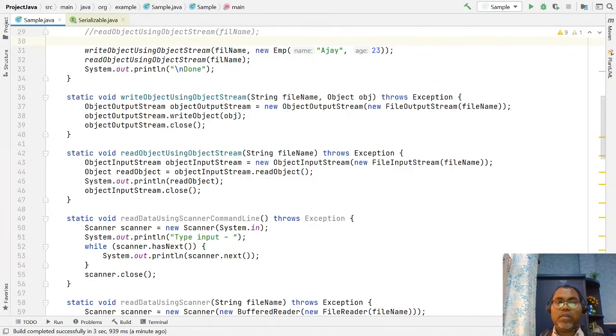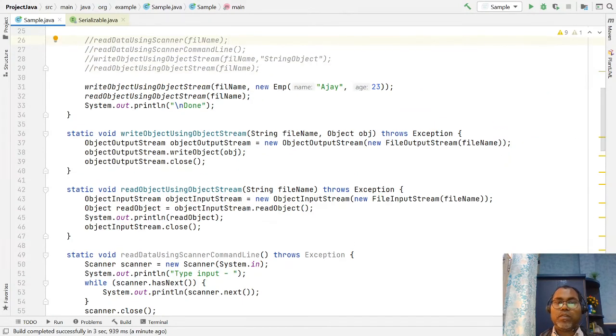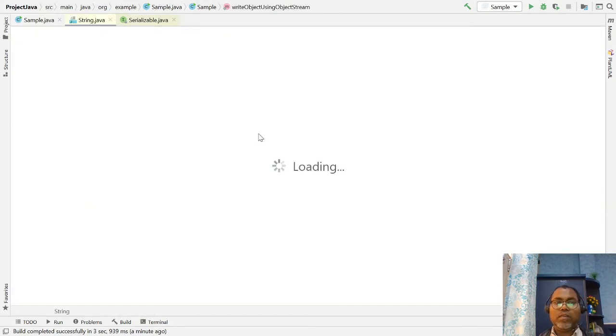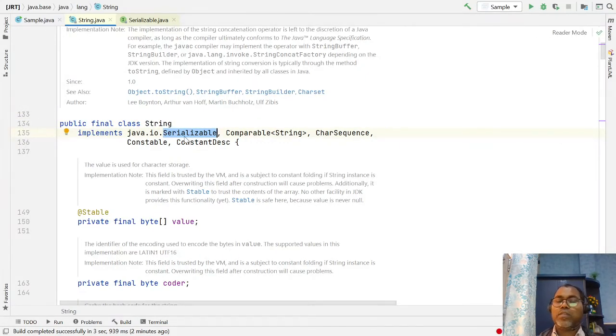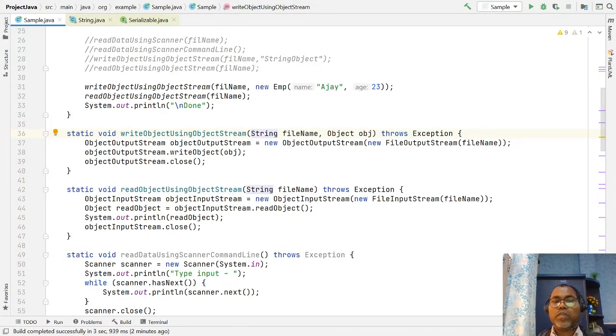So initially I pass a string object. By default, the String class implements the Serializable interface, so you are able to serialize a String as well. If you want to provide your own customized object, you also must implement Serializable for object serialization and deserialization.